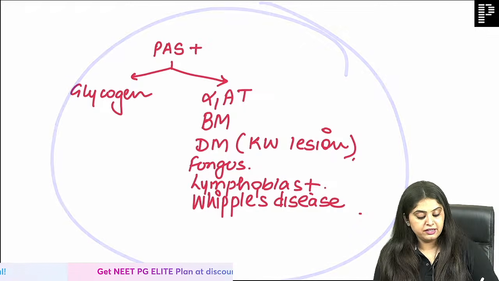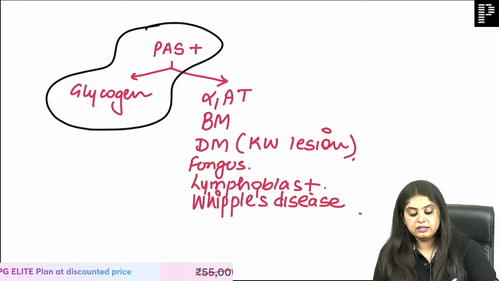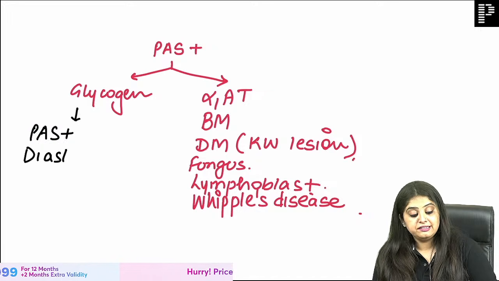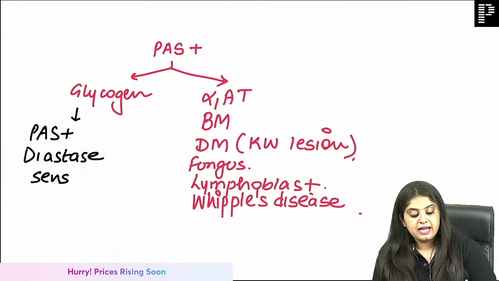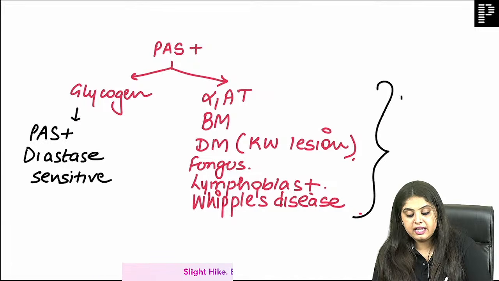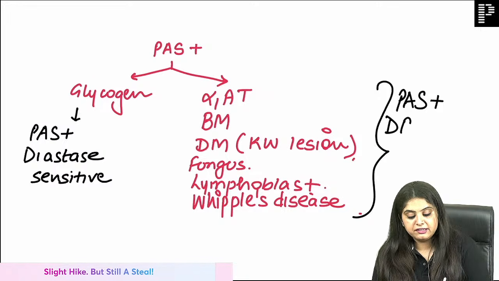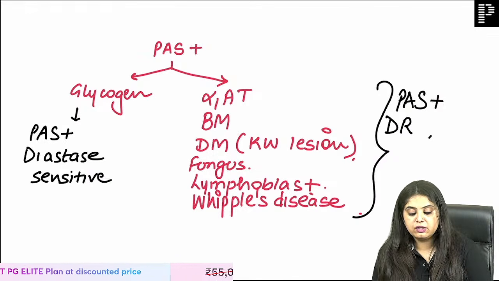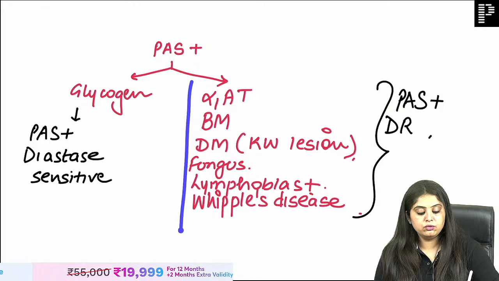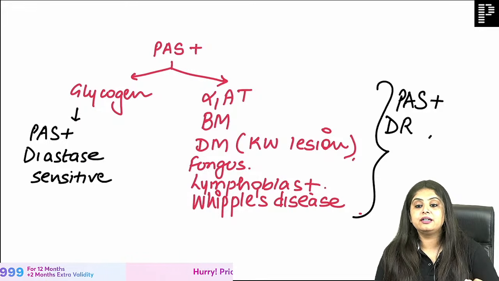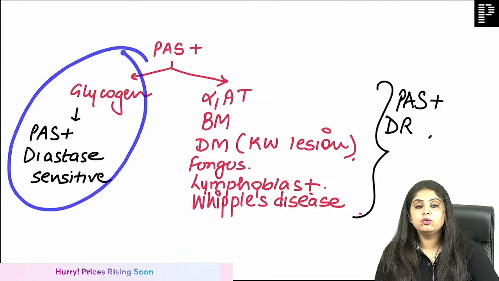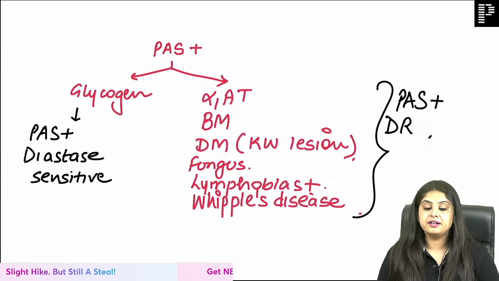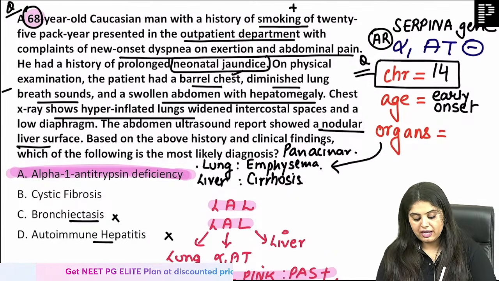Why did I make you write this? Because only the PAS positive glycogen one is PAS positive and diastase sensitive. That is PAS positive and diastase sensitive, and everything else is going to be PAS positive diastase resistant. Yes, in between, you want to add that ma'am, cryptococcus can also be, small ones, everything can be. I am making you learn the major ones without which you can't enter the exam hall. Glycogen is the only one which is PAS DS, and everything else is going to be PAS DR. Finally done with PAS. That is why I was teaching you alpha-1 antitrypsin.